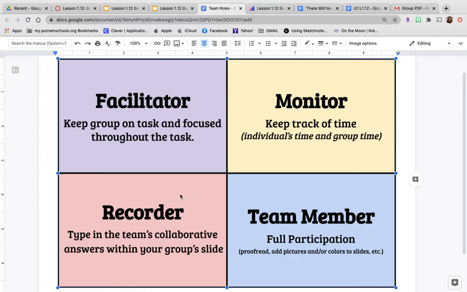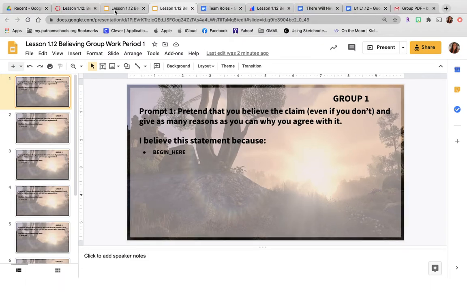All right. We need to establish these roles before we get started. And this is your job. I'm not about to do this for you. I'm not here to hold your hand. So you establish these roles before you start beginning this particular piece.